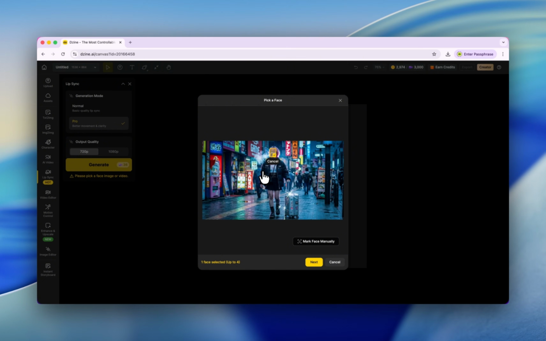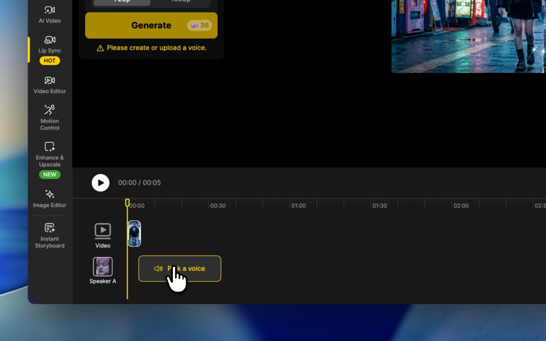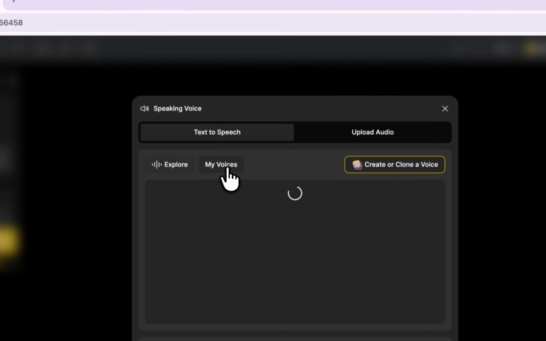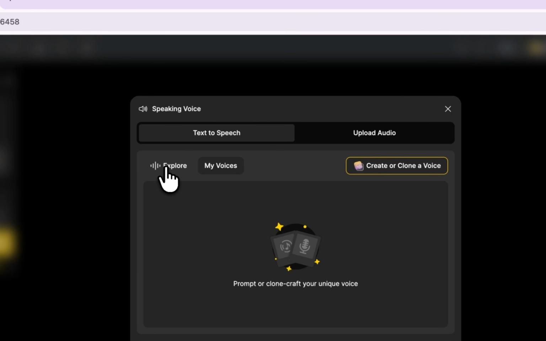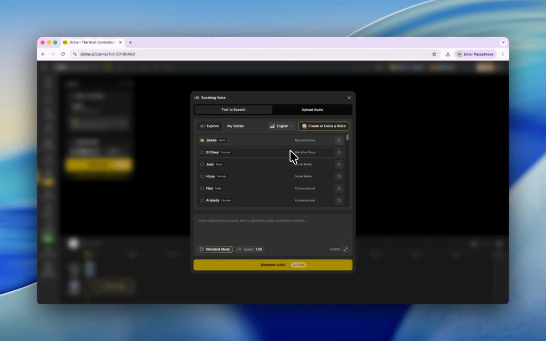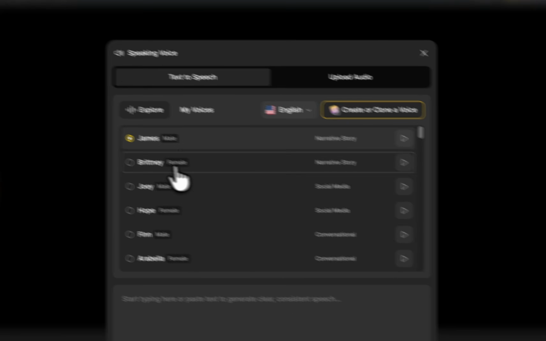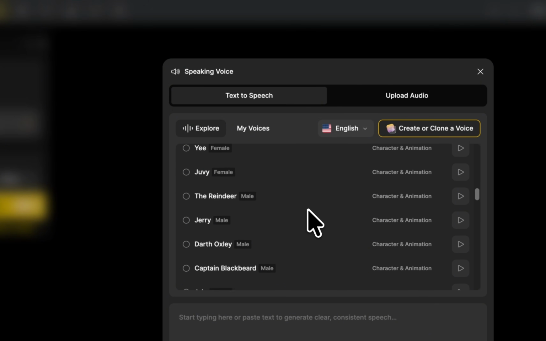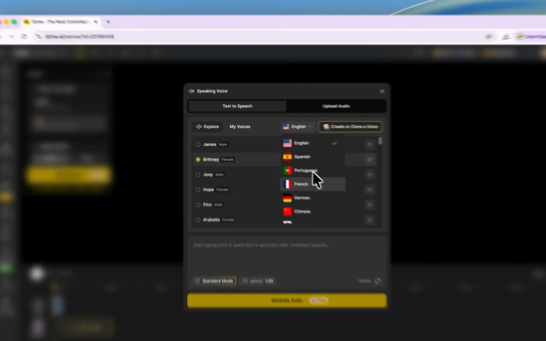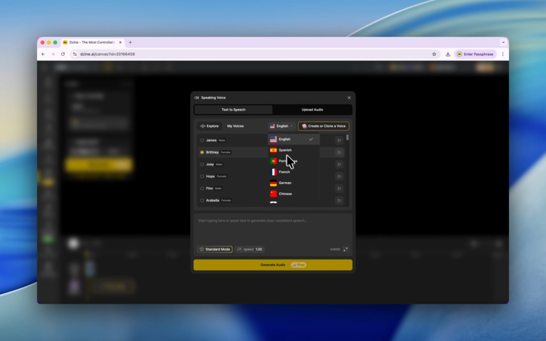And now it's automatically selected the face, right? Click next, and click here to pick a voice. First you have two different buttons, my voice and explore. You can click here to create or clone a voice, but right now let's just pick one from the library. You can explore. There are so many voices, and you can view them by category, for example, different languages.